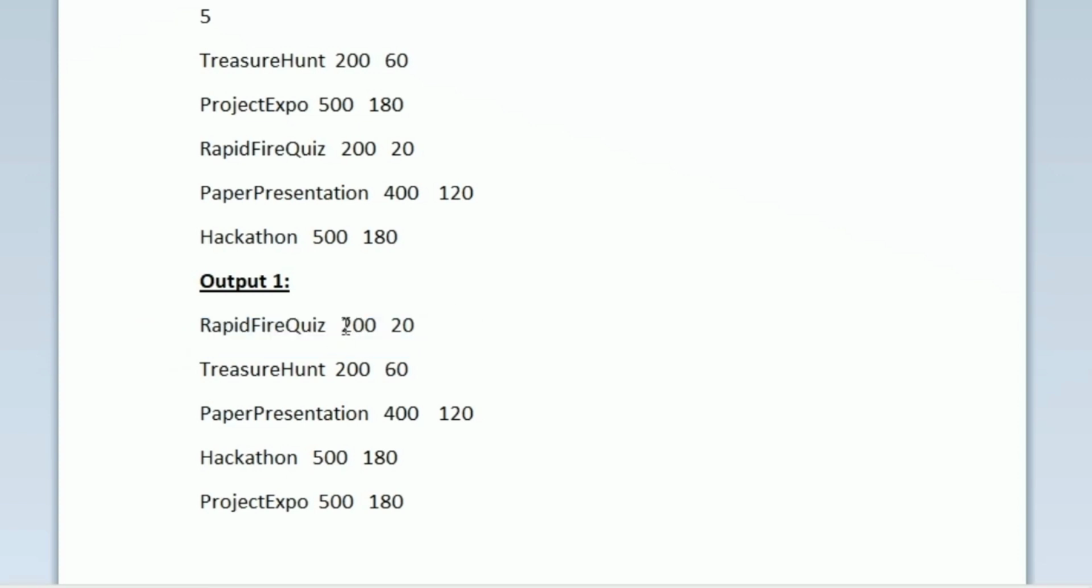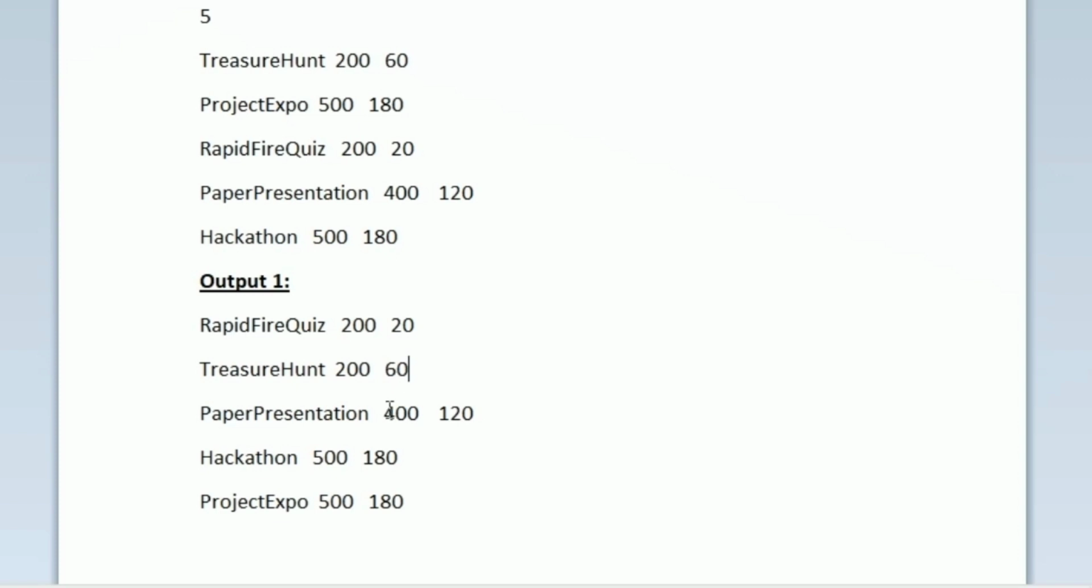In our output we can see how the n records will be sorted after sorting. The first record is rapid fire because it has the minimum registration fee, 200. But we also see another event which has 200 as registration fee. Whenever the registration fees are equal, we sort based upon the duration. Rapid fire has only a duration of 20 minutes, but the treasure hunt has 60 minutes. That is why rapid fire is first. This is how we should be sorting.